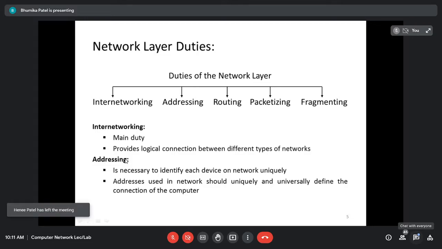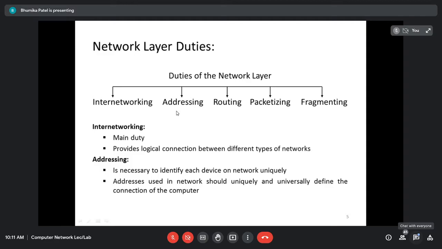Second is the addressing. As we know, every device on the internet has to be uniquely identified, and for that we are going to use the IP address, and whatever addresses we are using, whether it's version 4 or version 6, it should uniquely and universally define the connection of the computer. So it is necessary to identify each device on the network uniquely, and that is also the responsibility, or you can say duty, of the network layer, addressing.